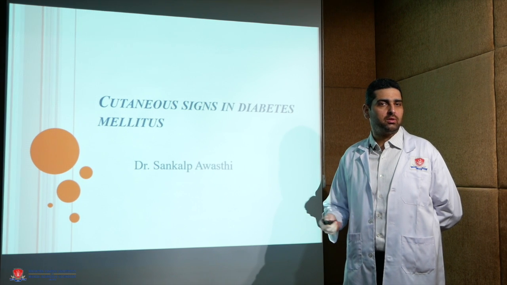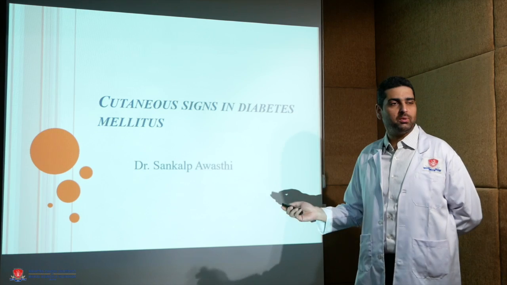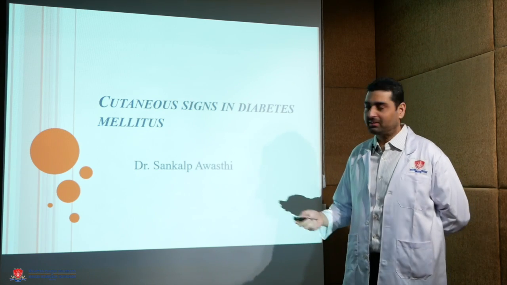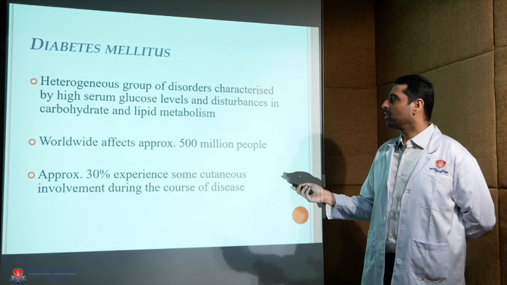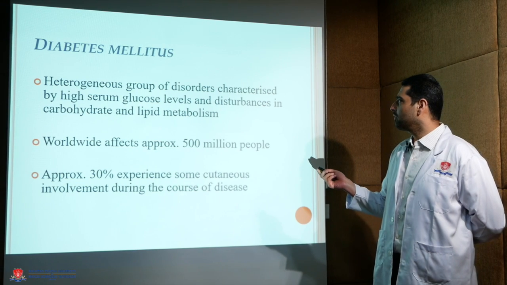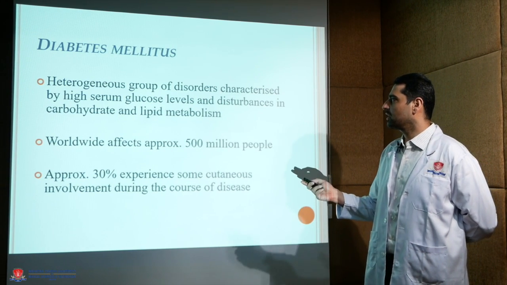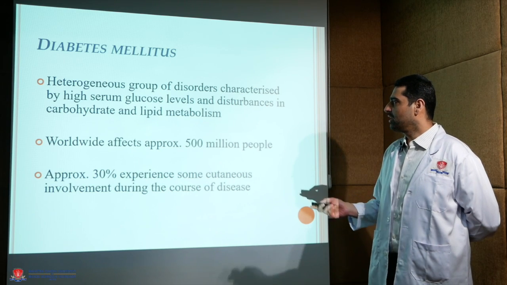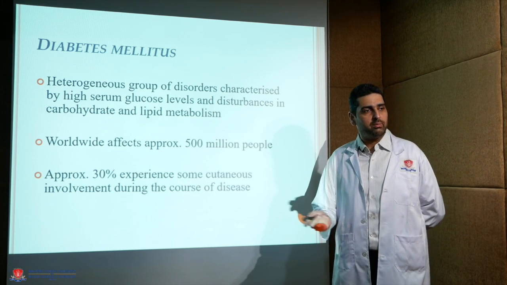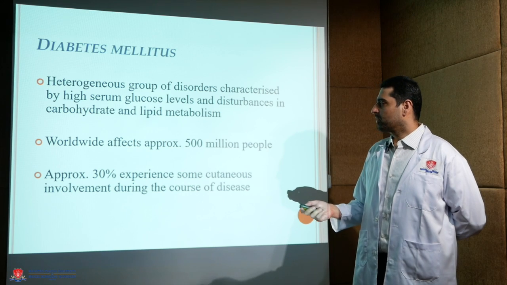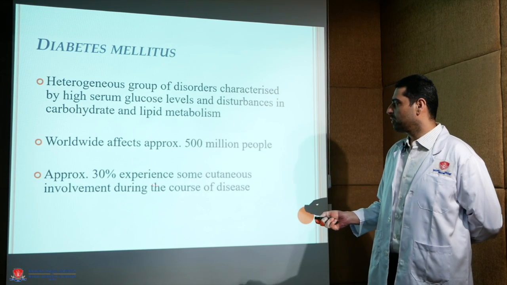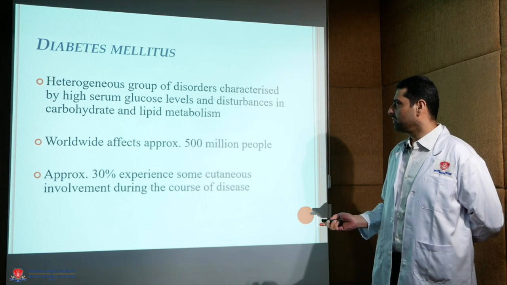So good afternoon everyone. Today I will be talking about cutaneous manifestations in diabetes mellitus. As we all know, it is a heterogeneous group of disorders characterized by high serum glucose levels and disturbances in carbohydrate and lipid metabolism. Worldwide it affects around 500 million people. Approximately 30% experience some cutaneous involvement during the course of the disease.